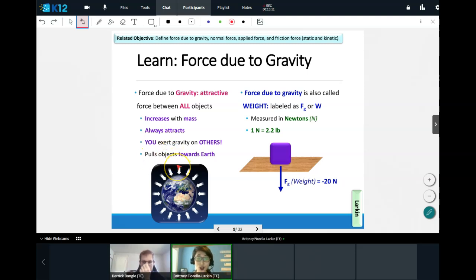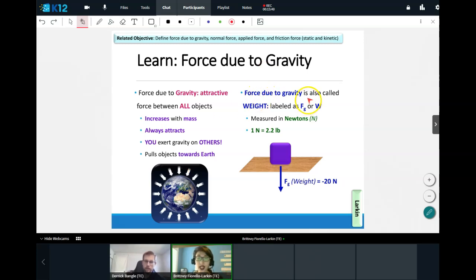Now, the thing is, your gravitational field is a little bit smaller than the Earth's, so obviously people don't fall towards you very often. But on Earth, if you were to jump off, you would fall back towards the Earth. And the reason for this is because Earth is extremely massive. It is very, very large. And so this has a huge gravitational force that pulls things towards it as you try to leave the Earth. It's really difficult to get away from the Earth. You just fall straight back down.